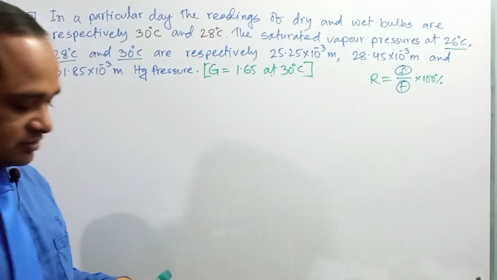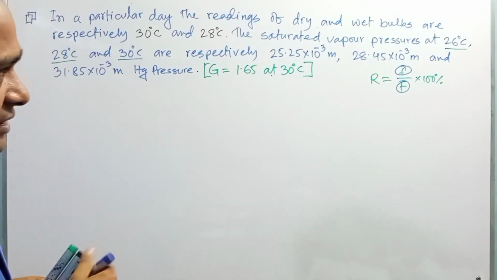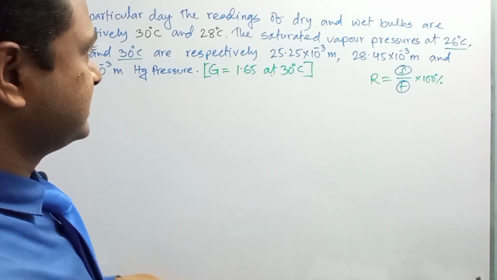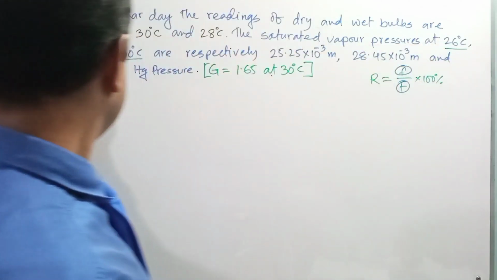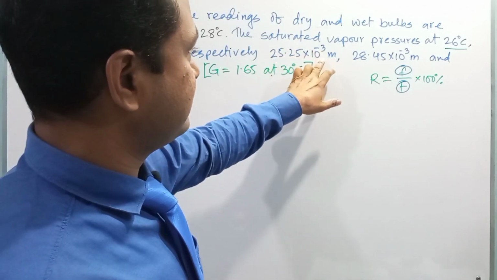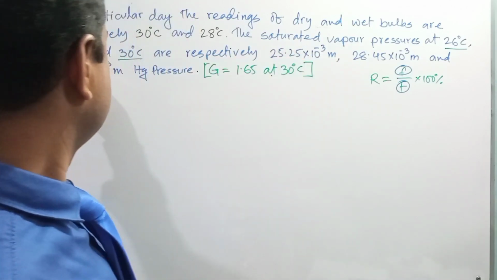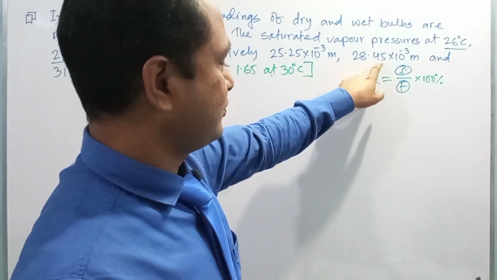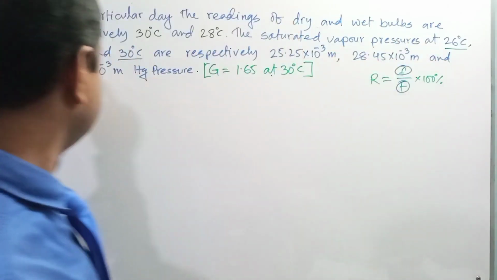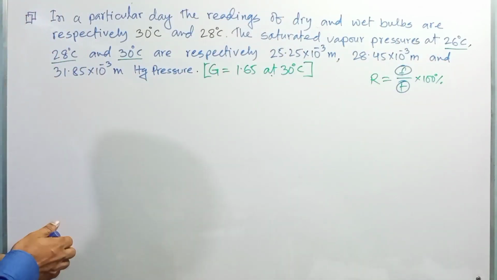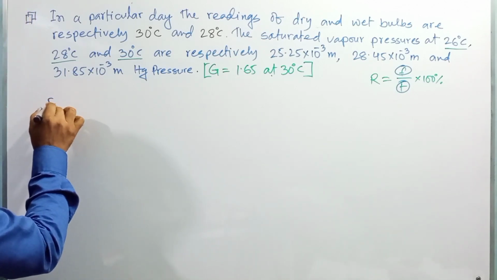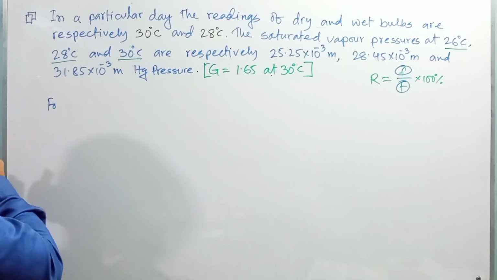Okay. So now we are going to determine the saturated vapor pressure at the dew point. Here the saturated vapor pressure at 26 degree and 28 degree is respectively 25.25 into 10 to the power minus 3 meter, and 28.45. But the dew point lies between these two temperatures, 26 and 28. So we can use a technique like that for that solution.